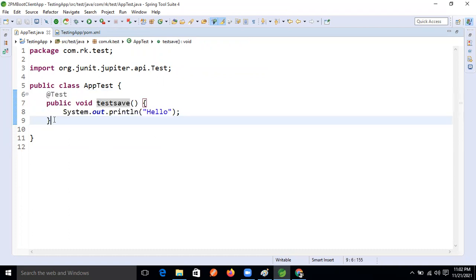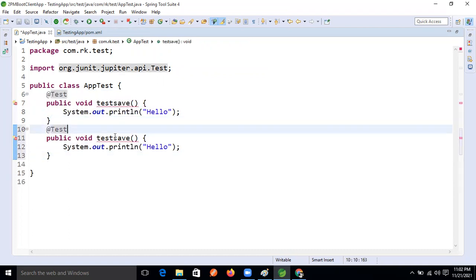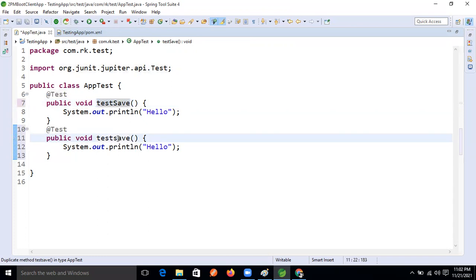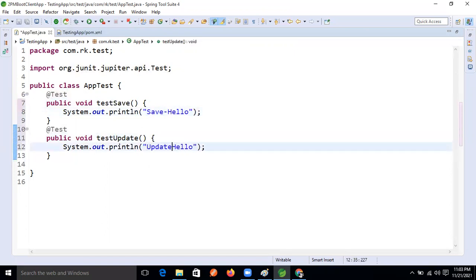And copy, another method I'm writing, use camel case. Here I'm writing update. Save hello, update hello. Fine.